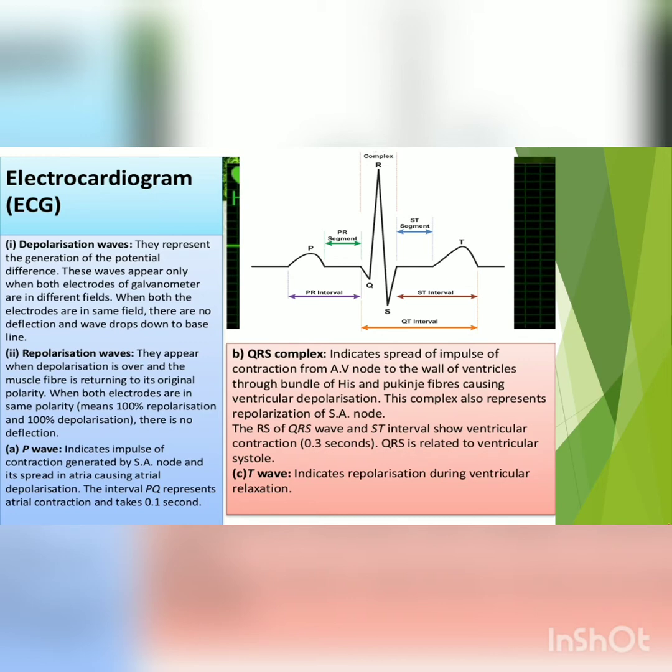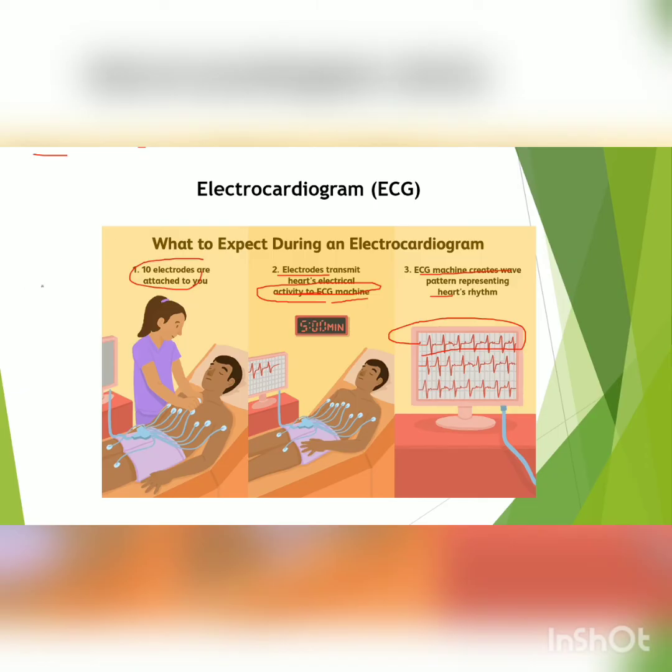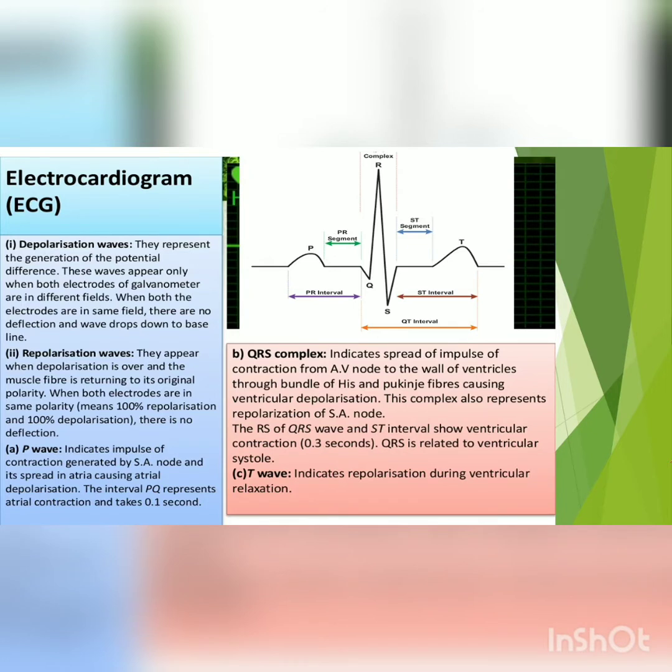Just now I showed you how it is measured by putting the electrodes on the body, and then these amplified currents are detected with the help of the ECG machine. How these waves are generated, depolarization waves and repolarization waves, and the pattern which is formed, PQRST, we will study now.